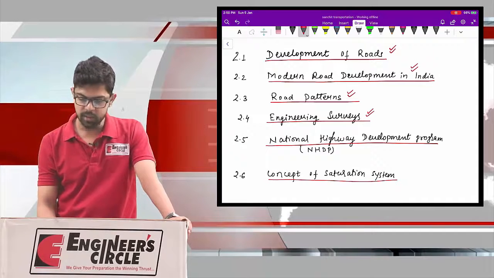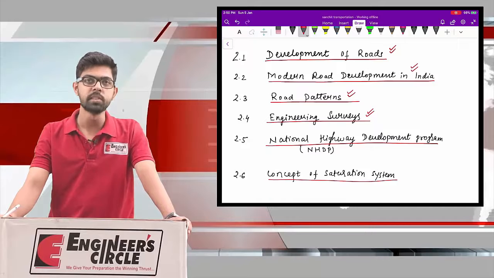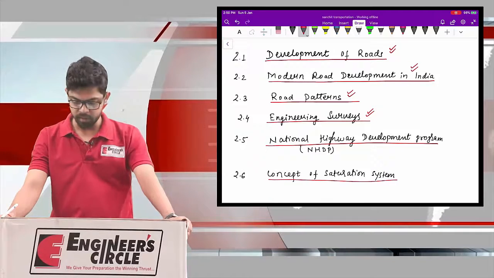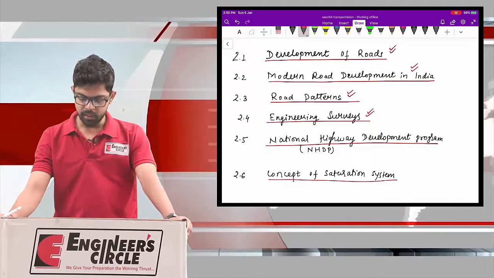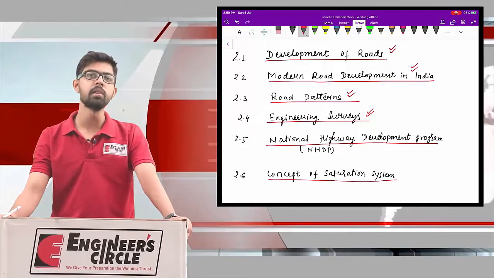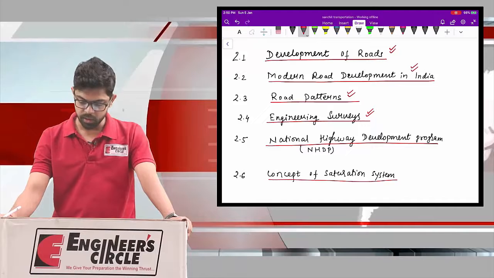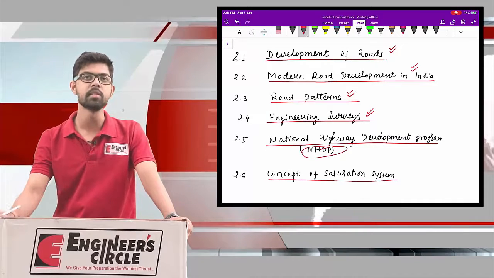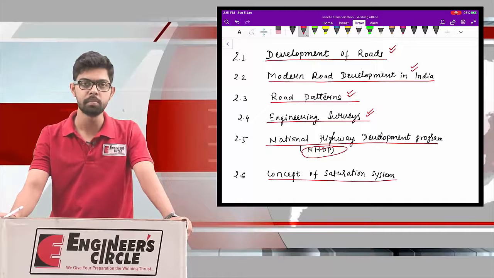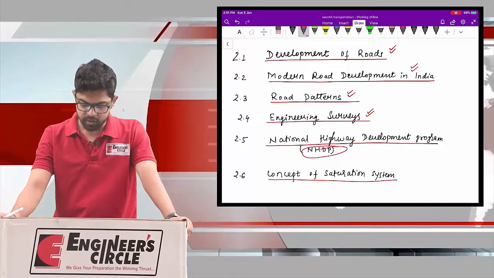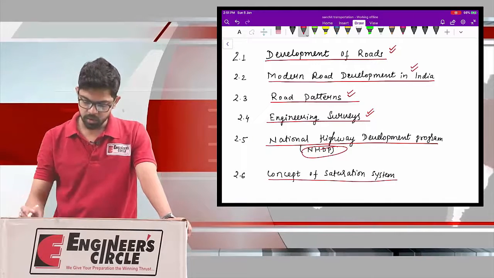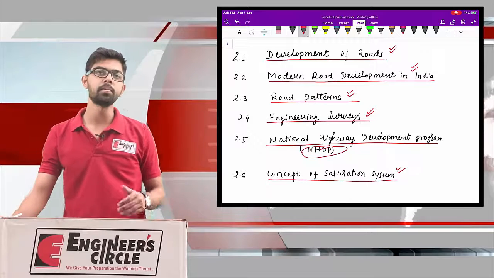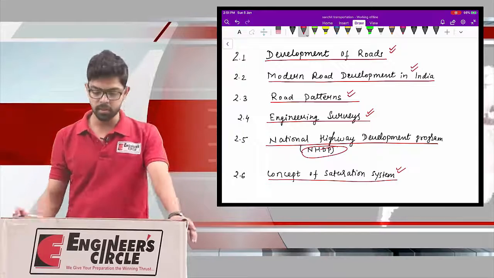Fourth will be the engineering surveys. What are the surveys that need to be done in your highway development project? Fifth, we will talk briefly about the National Highway Development Program, which will also be known as NHDP. This is the short form abbreviation of National Highway Development Program. And the last, we will learn about the concept of saturation system. Okay, so all these subtopics will be discussed thereafter.